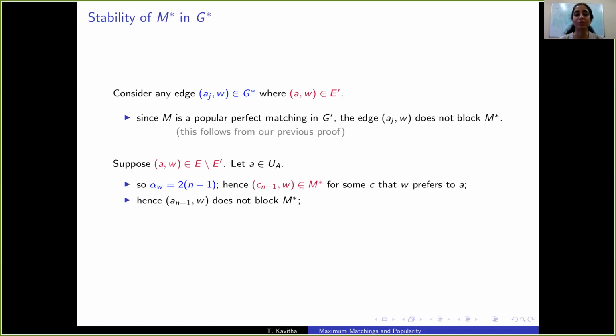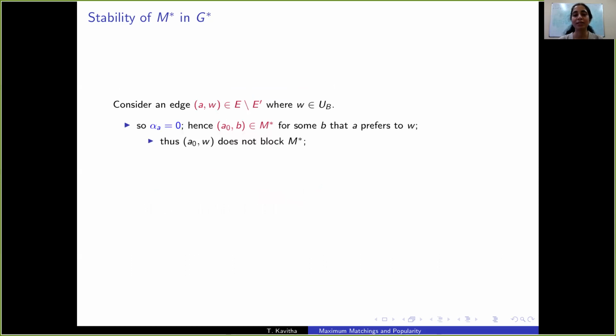So let us look at one such edge AW and let A be unmatched in M. We know from one of our new properties that the alpha value of W is twice n minus 1. So W is matched to a level n minus 1 neighbor that it prefers to A. Hence the edge A n minus 1 W does not block M star. Also, none of these other edges blocks M star, and that is by W's preference order in G star, because it prefers a level n minus 1 neighbor to any lower level neighbor.